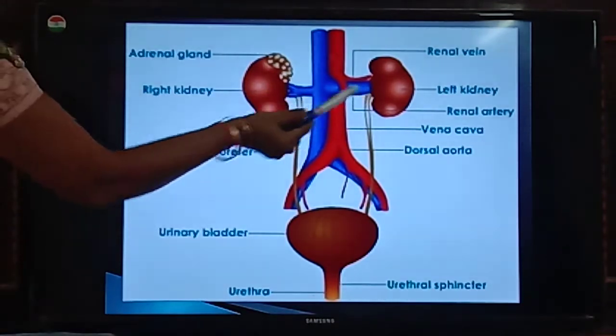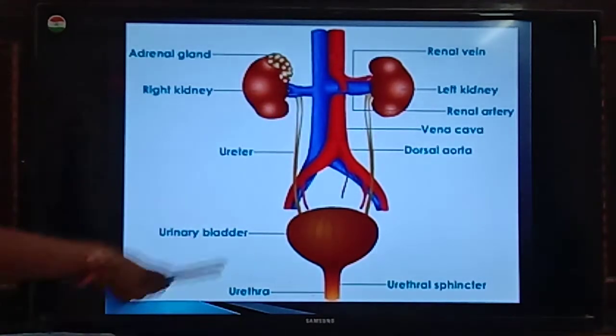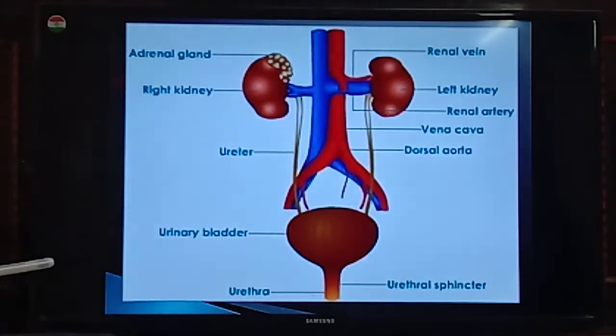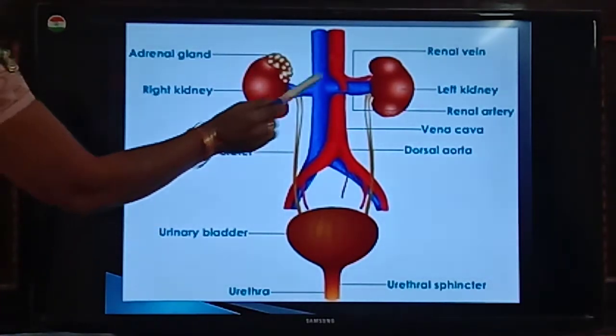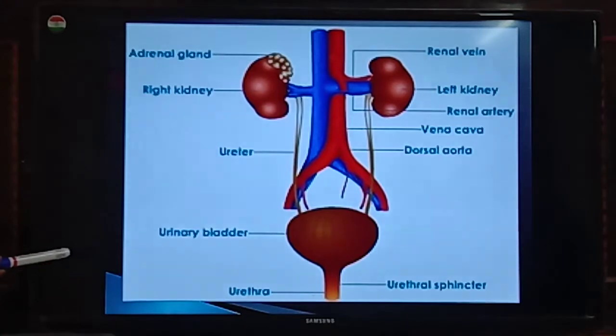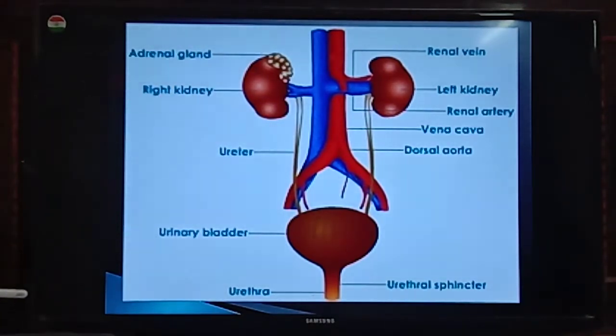We know that all internal organs are protected by the skeletal system. Here these two kidneys are protected by the last two pairs of ribs.